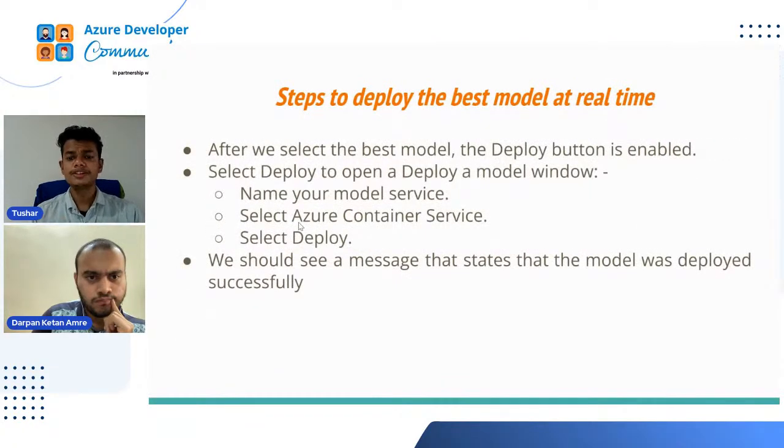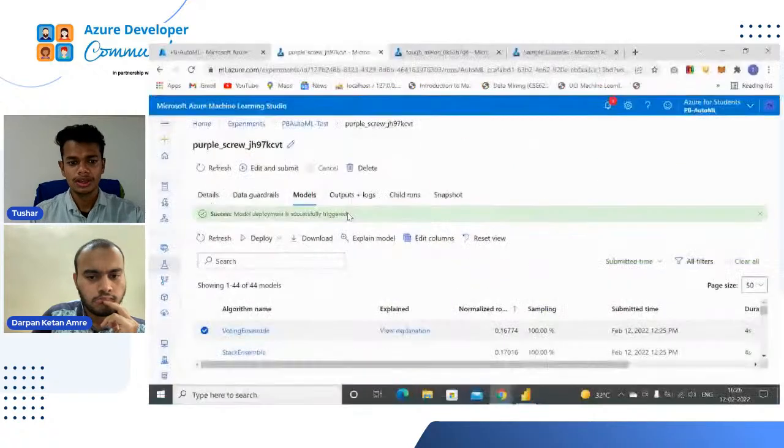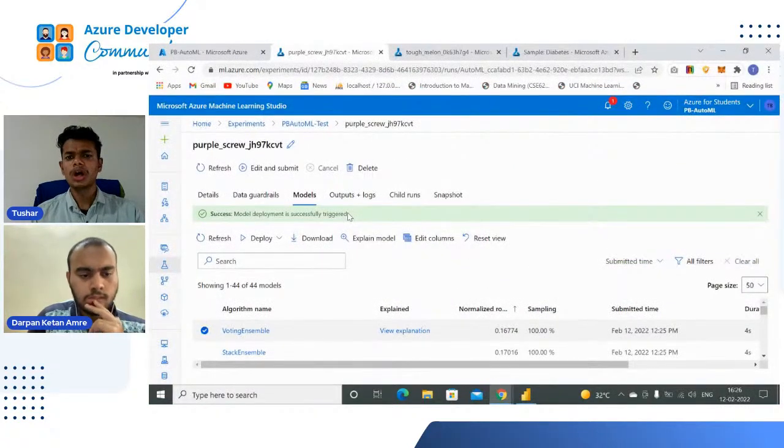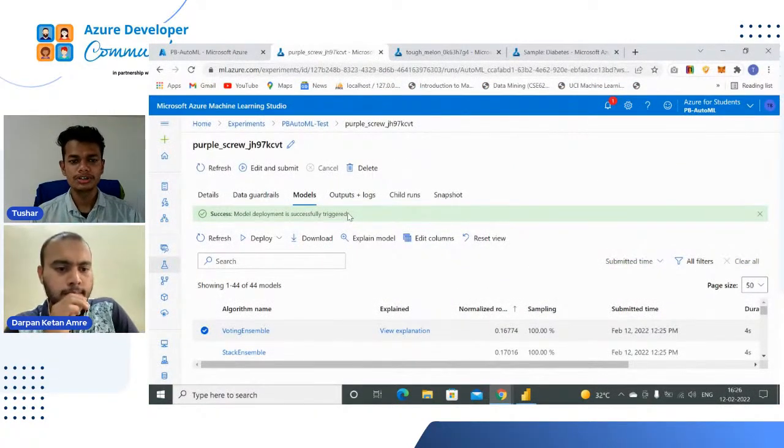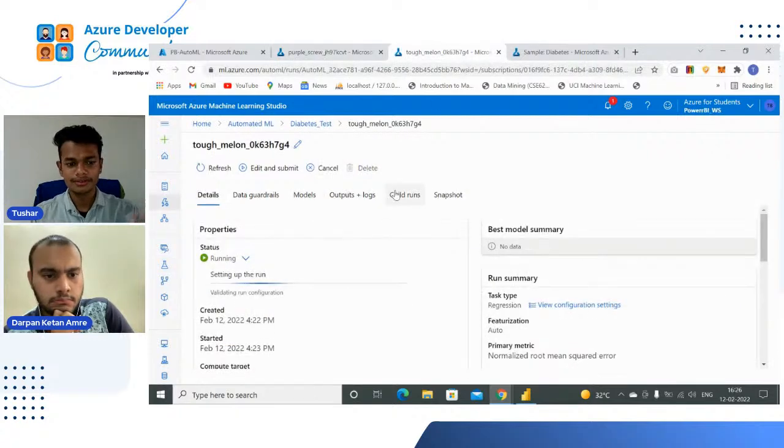So after we select the best model, the deploy button is enabled. Select deploy to open the deploy model window and follow all the steps. Okay, so our model is deployed. Now the role of Azure automated machine learning is completed, and we have to come to the stage of Power BI. You can see that it's still in the validating run configuration, not yet in model deployment. Really, automated machine learning takes a little bit of time.